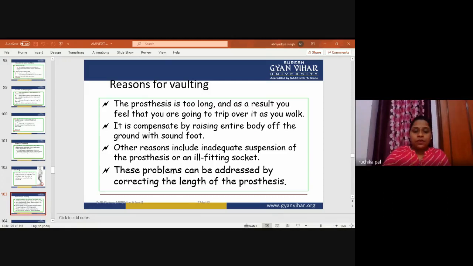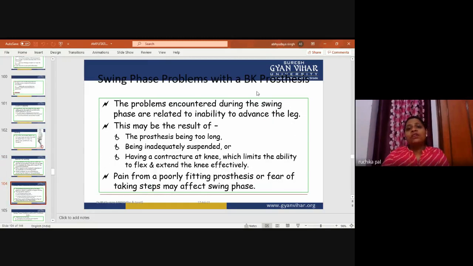Now next is swing phase problems with a below knee prosthesis. The problems encountered during the swing phase are related to inability to advance the leg. This may be a result of the prosthesis being too long.